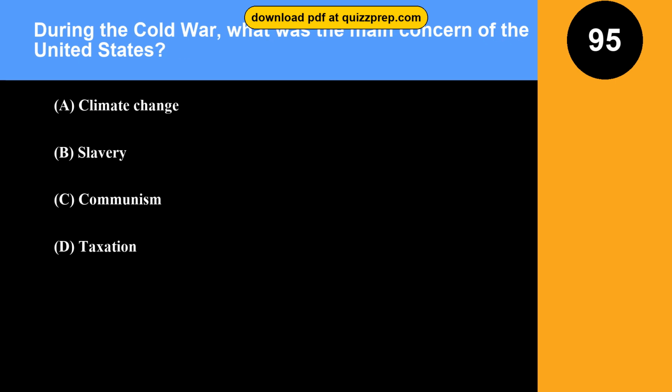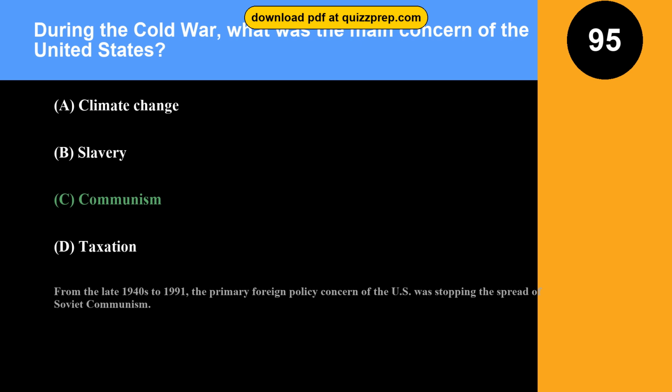Question 95. During the Cold War, what was the main concern of the United States? Option A, climate change. Option B, slavery. Option C, communism. Option D, taxation. The correct answer is option C, communism. From the late 1940s to 1991, the primary foreign policy concern of the U.S. was stopping the spread of Soviet communism.